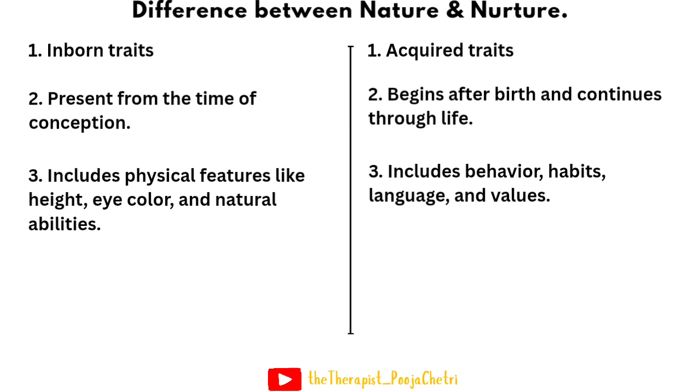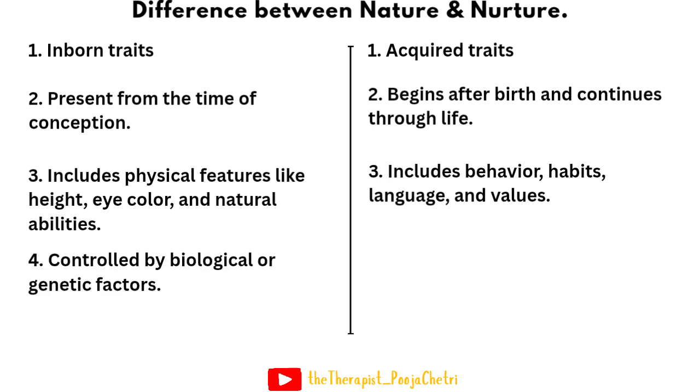That means the languages we speak, the way we act, our habits and beliefs all come from our environment. The next is that nature is controlled by biological or genetic factors. These traits come from our body's biological design. We do not choose them.